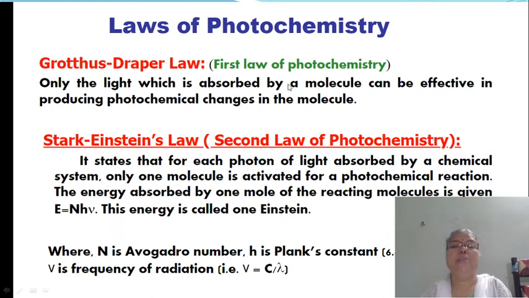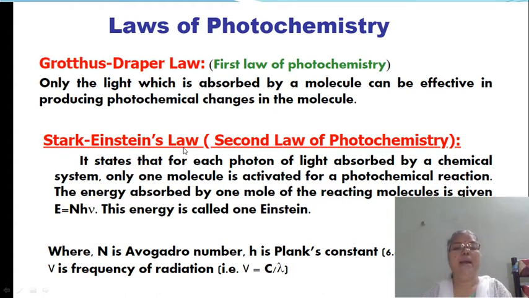Photochemical reactions occur only when the light is absorbed by a molecule. Without absorption of light, photochemical reactions do not occur or do not convert reactants into products. This is also called the first law of photochemistry.